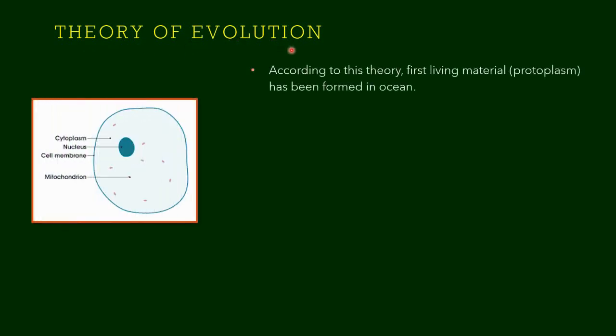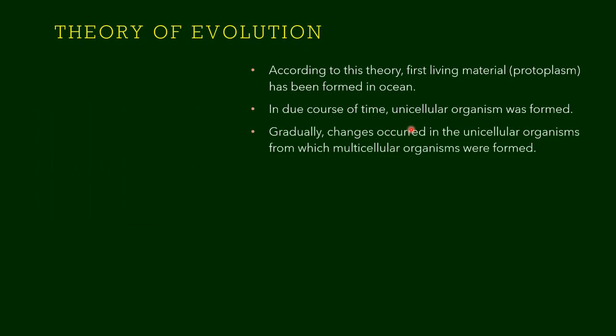Let us learn the theory of evolution now. According to this theory, the first living material, that is protoplasm, was formed in the ocean. Obviously, life originated in water. So in due course of time, unicellular organisms were formed. The interaction of the living material gave rise to unicellular organisms.